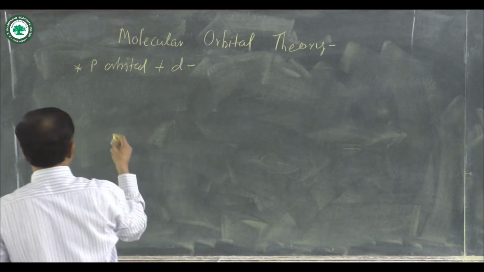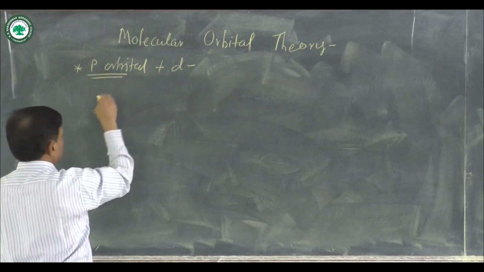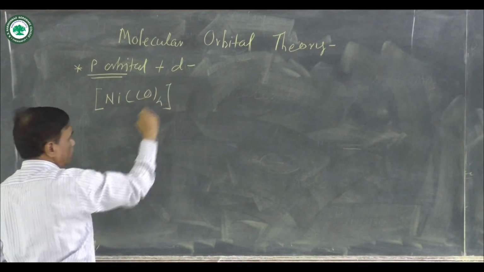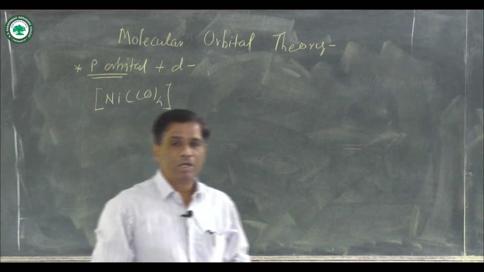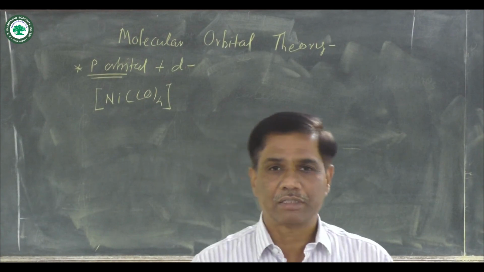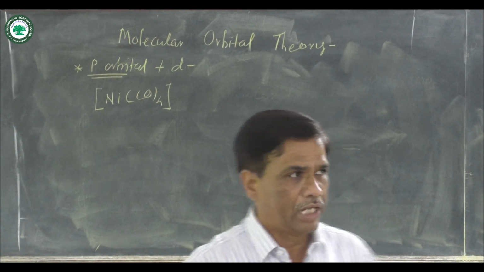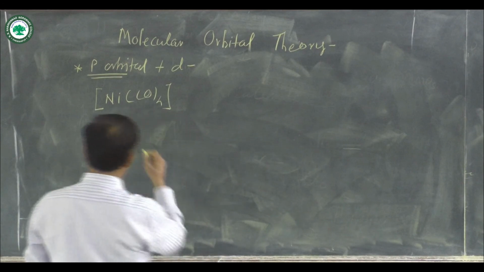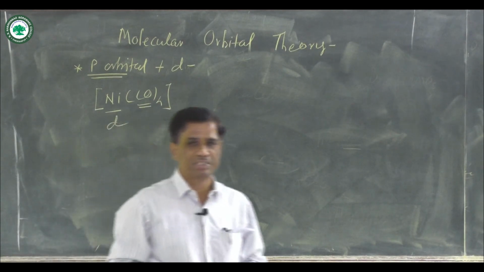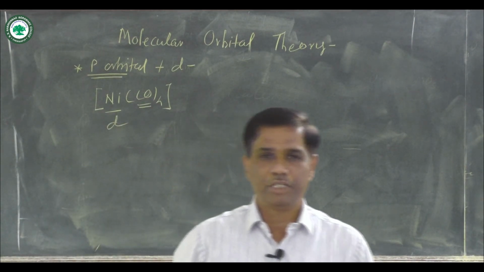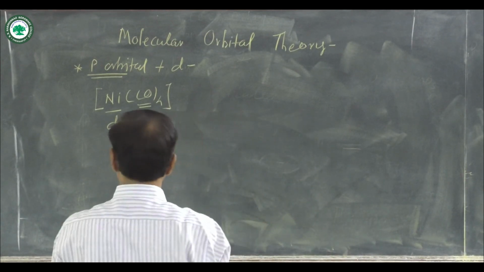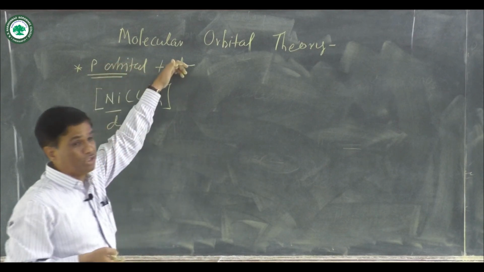An example is Ni(CO)4 complex formation. Nickel has atomic number 28 and in the valence shell there are 3d8 electrons. The d orbital from the central metal nickel and the p orbital of carbonyl carbon, atomic number 6, form one sigma bond and one pi bond, and that is known as a p orbital combined with a d orbital.